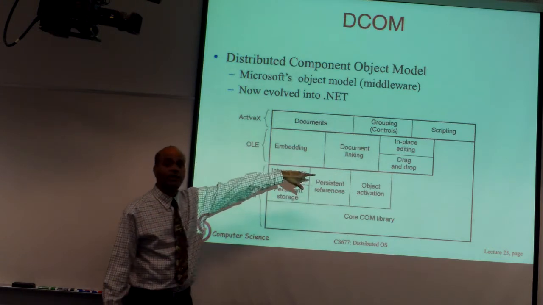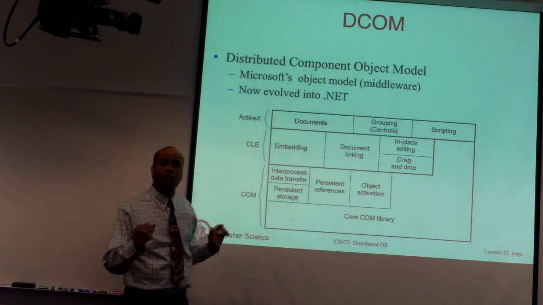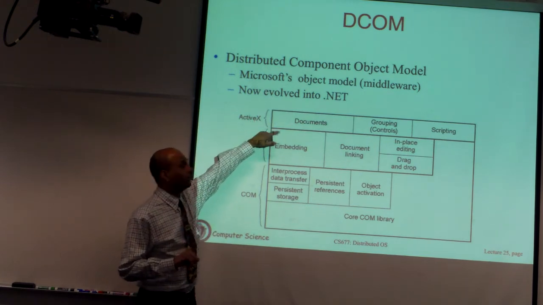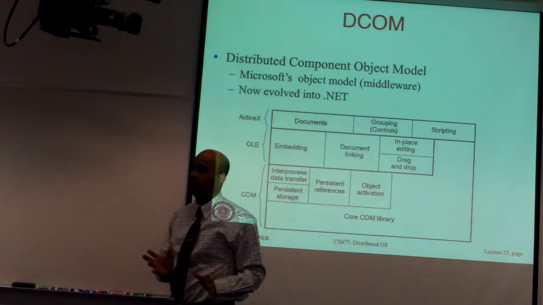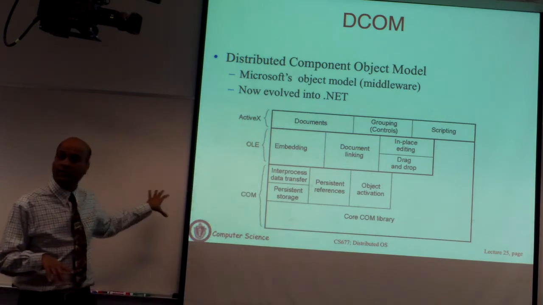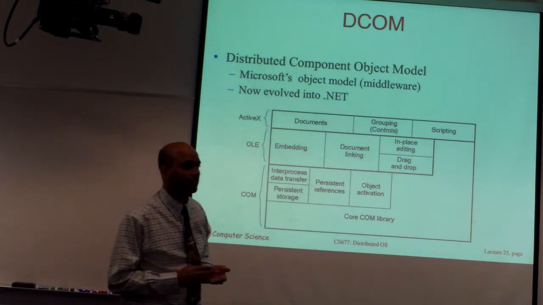Layered on top is the ability to drag and drop pictures and documents into one another for these Office and other applications to talk to one another. Layered on top is ActiveX, which allows you to do controls and scripting and so on across these applications. And then when you have these components on independent machines and they talk to one another, you have DCOM.